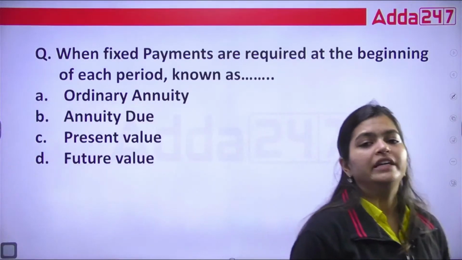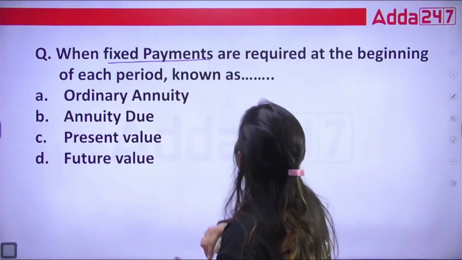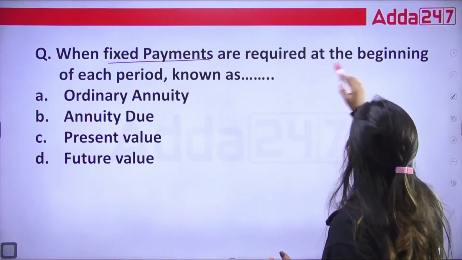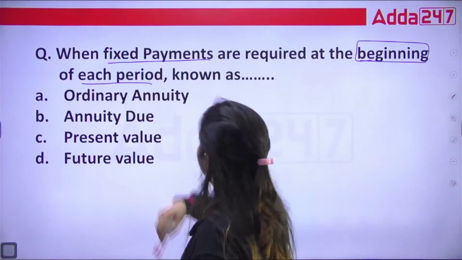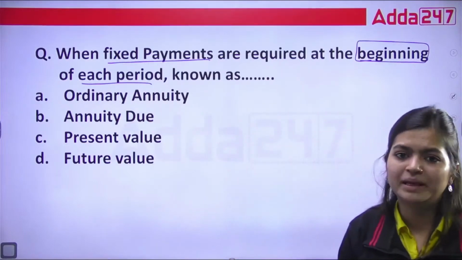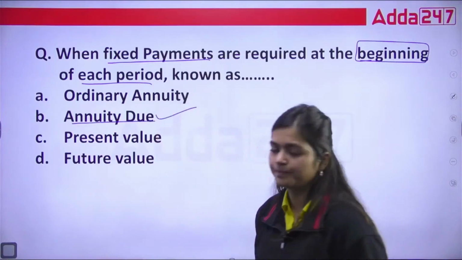In this, we need to calculate that whenever we are making fixed payments, but these payments are made at the beginning, when we are paying at the beginning of each period. So what do we call that payment? We call that payment annuity due.